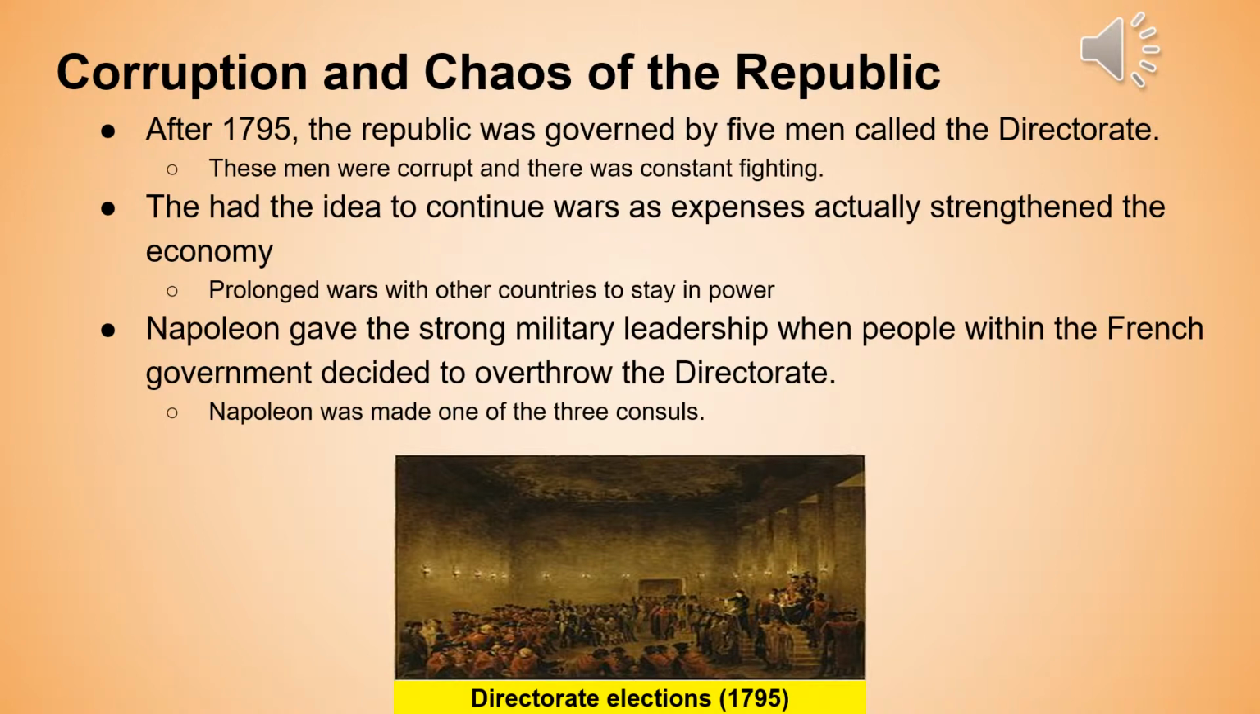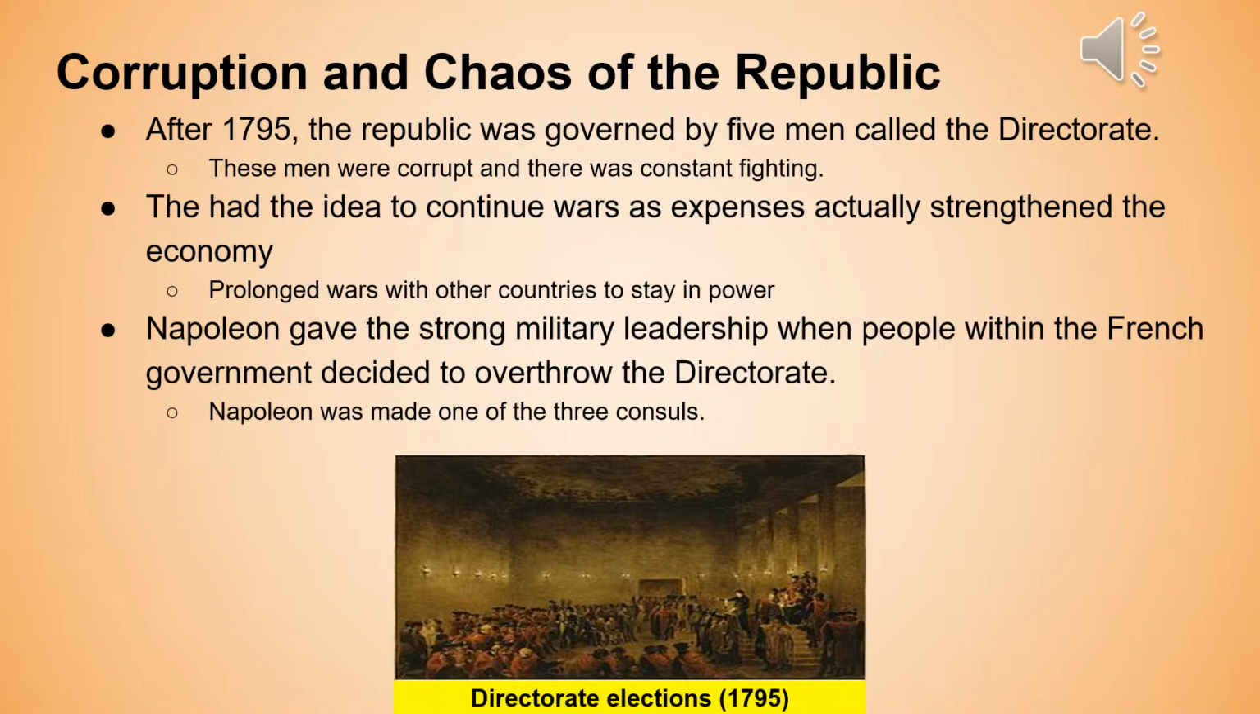Corruption and chaos of the Republic. After 1795, the Republic was governed by 5 men called the Directorate. These men were corrupt and there was constant fighting among them. They had the idea to continue wars as expenses actually strengthened the economy, so they decided to prolong war with other countries to stay in power.